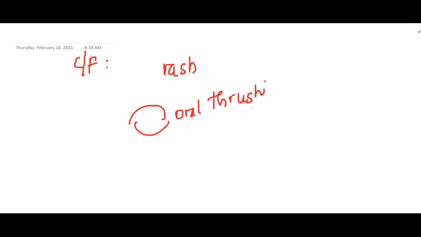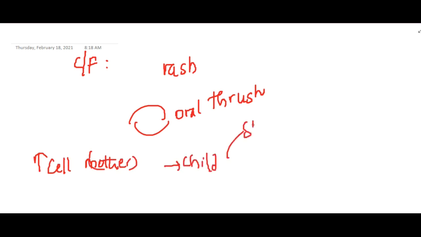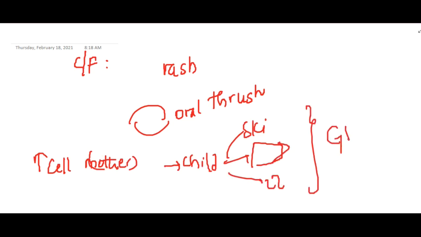Now if you see the clinical features, the patient presents with a morbilliform rash. Oral thrush due to candidiasis can occur. In the womb, the T cells of the mother can enter the child, and it can attack the skin, the liver, and the intestines, thus resulting in graft versus host disease.